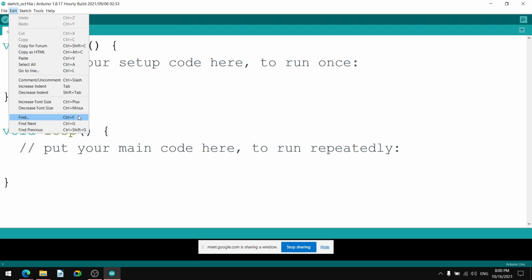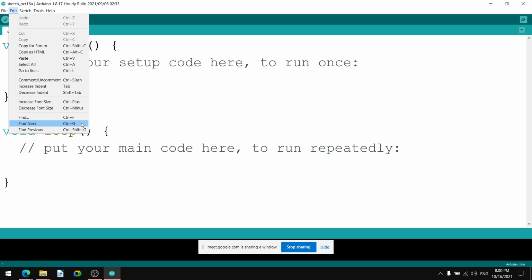the find command. Control F is there. This find command is everywhere: in Microsoft Word, Microsoft PPT, Excel, all the programs, the same Control F is there. Even on PDF files, you can go with Control F and you can find the content you want. Okay.